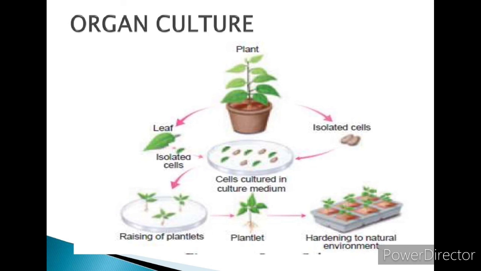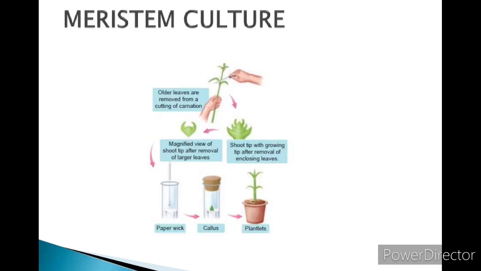Here, any plant organ can be used as an explant for the culture process, such as flower, leaf, root, shoot, embryos, anther and ovaries. Culturing of an organ on a culture medium is called what? Organ culture.